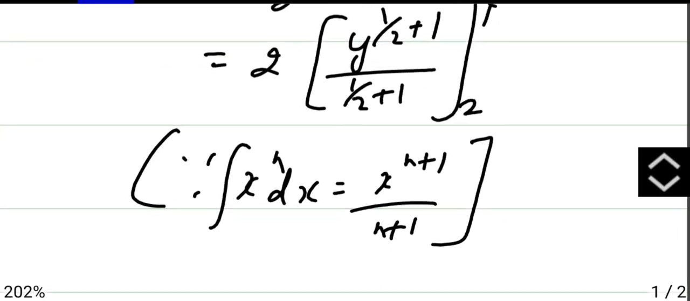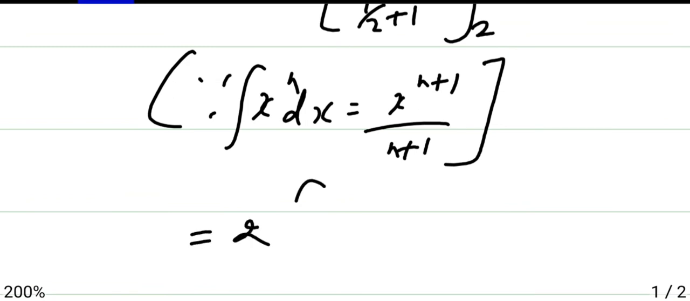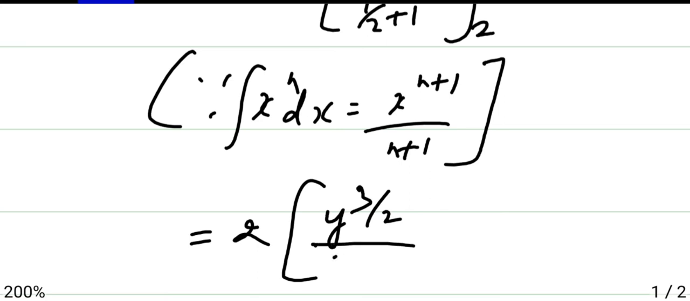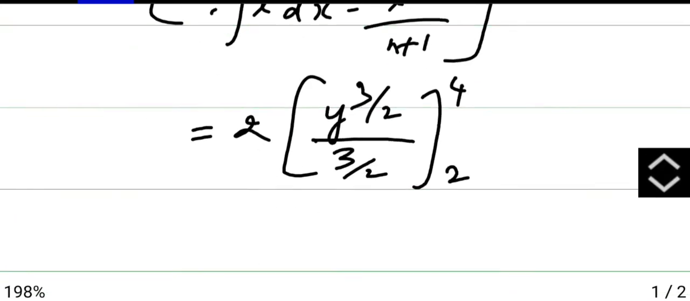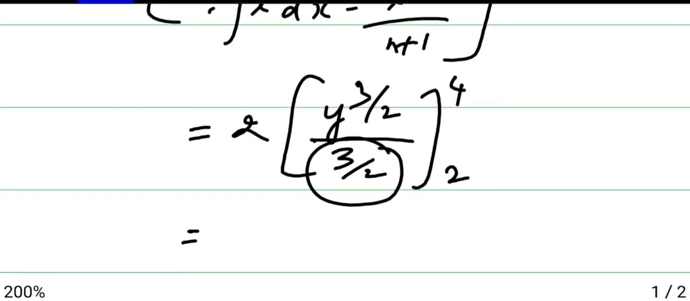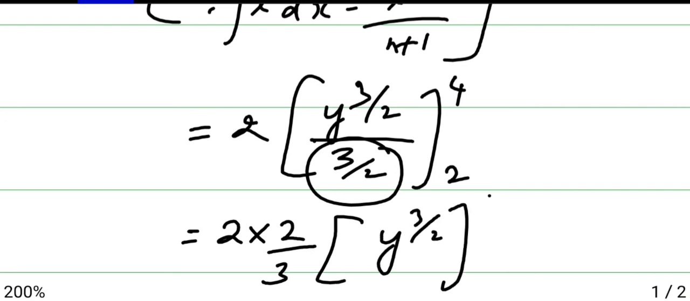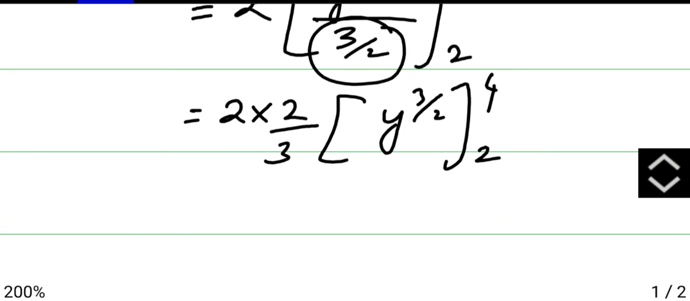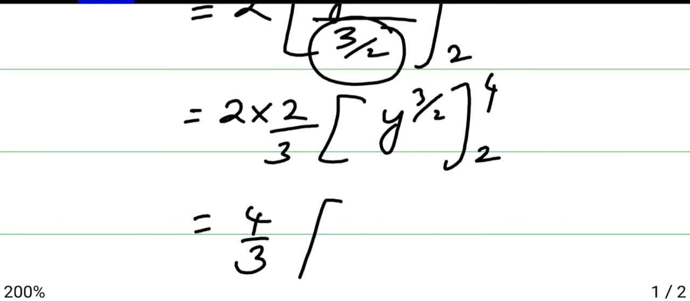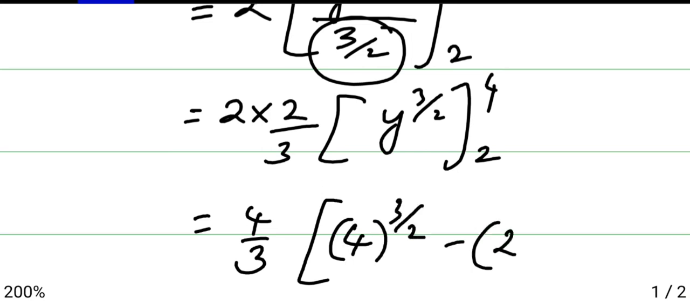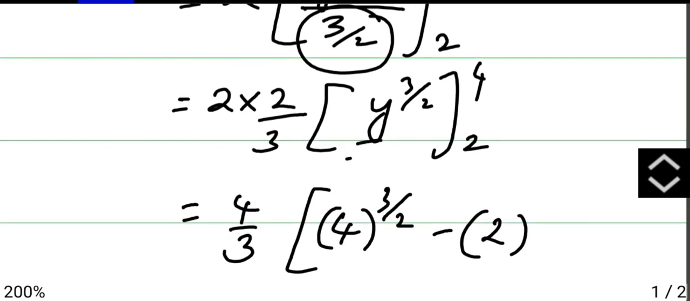Now simplifying this, we get 2 times y to the power 3 by 2, if you take the LCM, 1 by 2 plus 1 is 3 by 2, divided by 3 by 2, with upper limit 4 and lower limit 2. Now 3 by 2 is in the denominator, so it goes up and it becomes 2 by 3. So 2 times 2 by 3 is 4 by 3, times y to the power 3 by 2 from 2 to 4. You have to take the upper limit minus the lower limit, applying the values in place of y.